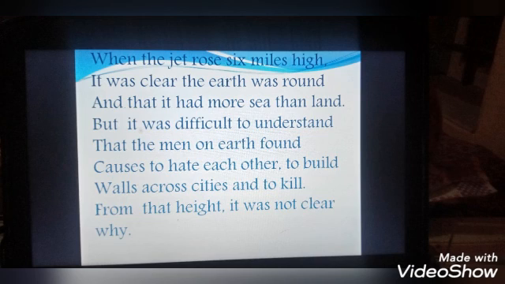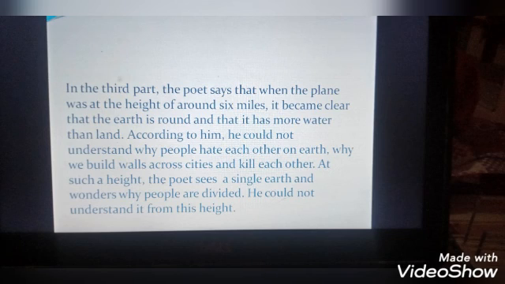He's saying that when his jet rose 6 miles high, again to a great height, it was clear to him why the earth is round and that it has more water than land.